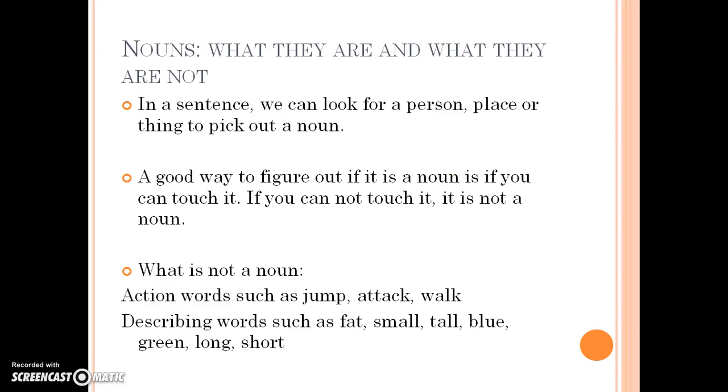What they are and what they are not. So as we've gone over, a noun is a person, place, or thing. And a good way to remember it is if you can touch it, it's a noun. If you can't touch it, it's not a noun. Now what do you mean if you can't touch it?